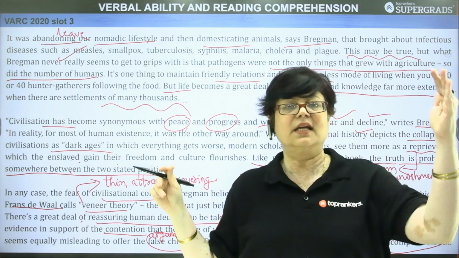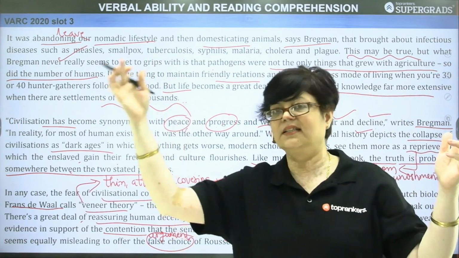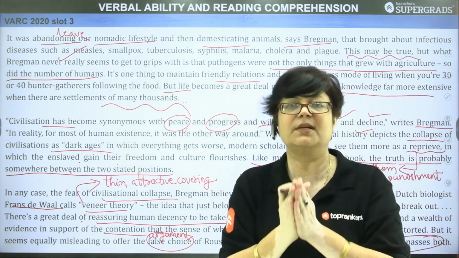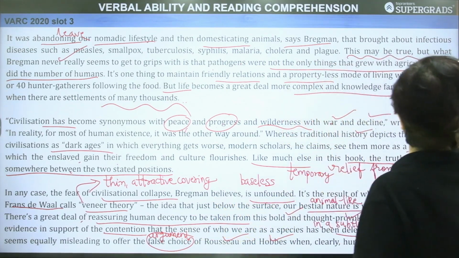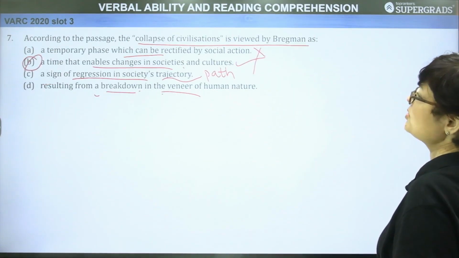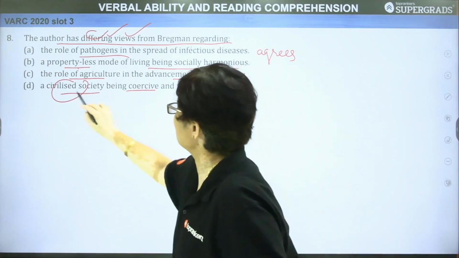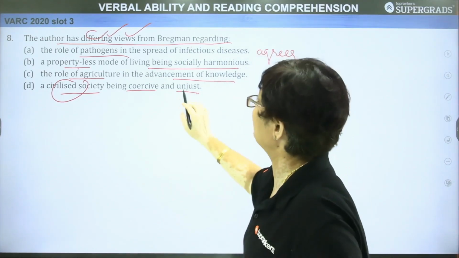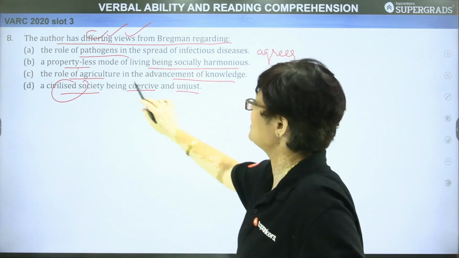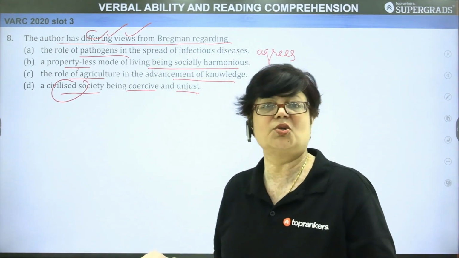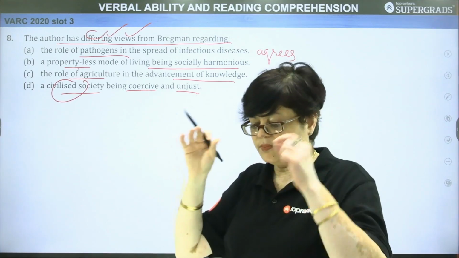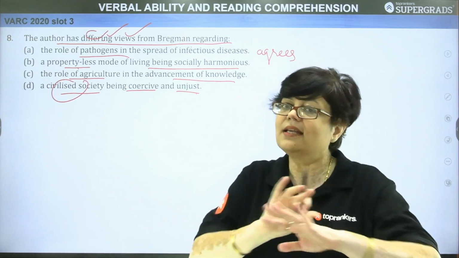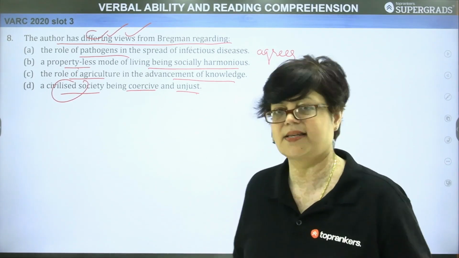So on the one hand we have Hobbes, on the other hand we have Rousseau, and the author seems to agree with something which is midway between. So clearly, when you come to this answer choice, you find that the last one, a civilized society being coercive and unjust, is not the crux of the matter. It's not like that. So he has different views: that a civilized society may be just also. A civilized society may not propel or push its people to involve in acts against their free will, against their choice.